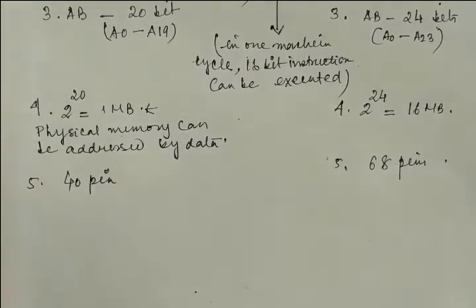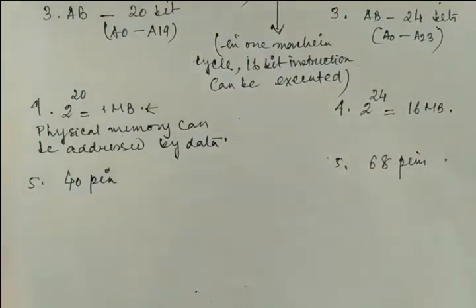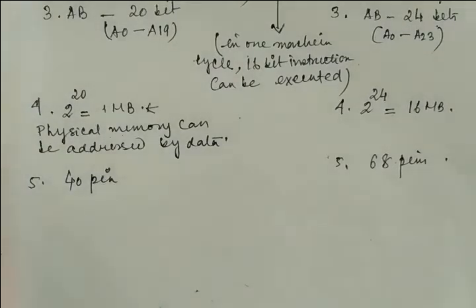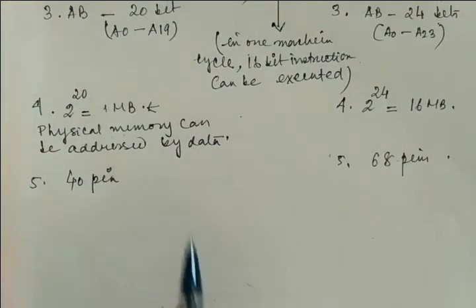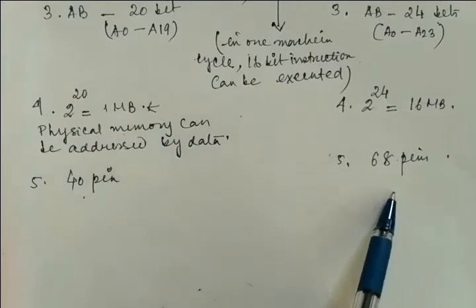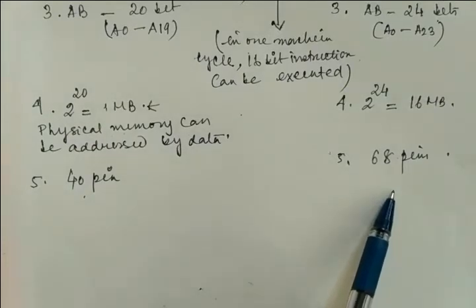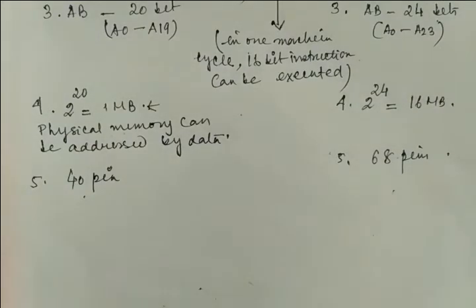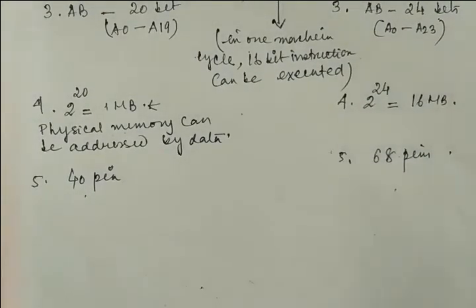But now, too much detail is not necessary for 80286, although I am going into depth to help you understand the basics of 80286. So here the pin number is 40 and here the pin number is 68. Obviously there will be an increase because some more extra features and some more extra control signals are going to be added, and for that purpose the number of pins must be increased, right?